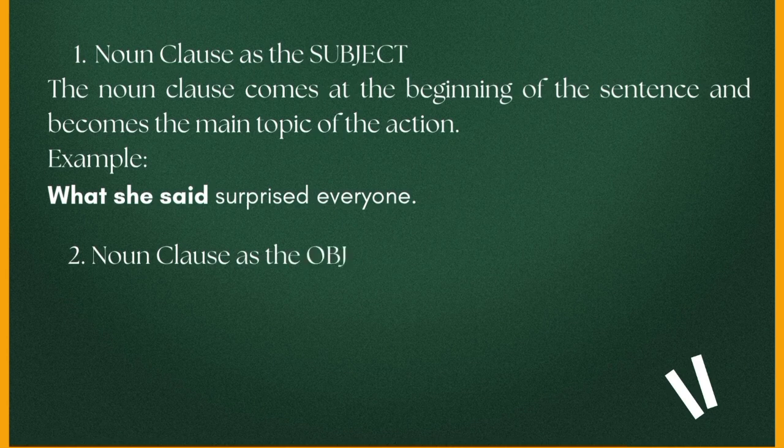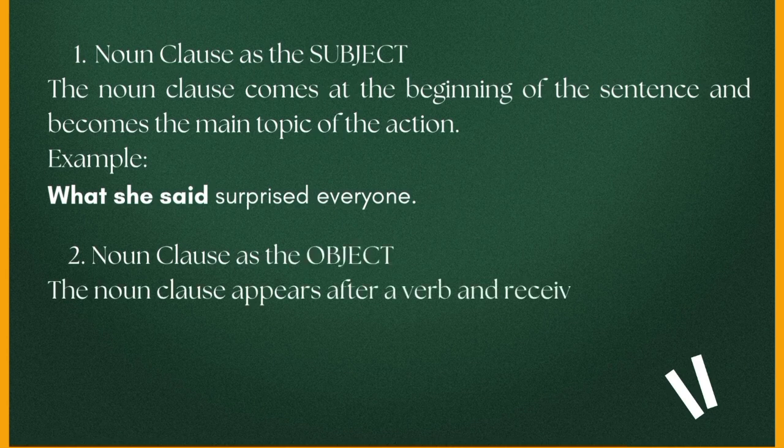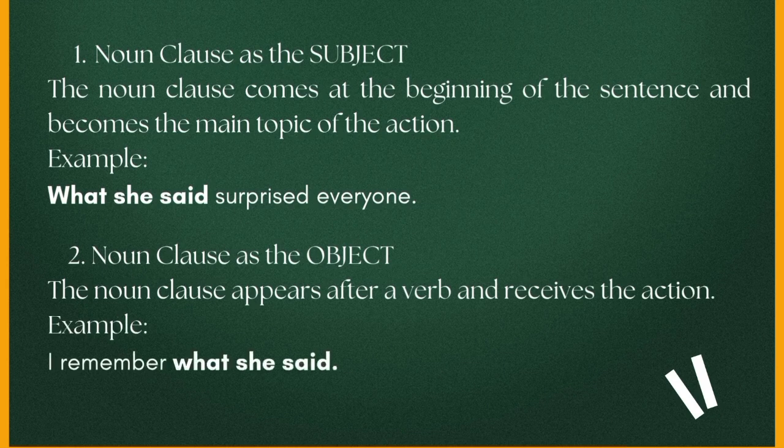Second is noun clause as the object. The noun clause appears after a verb and receives the action. For example, in the sentence "I remember what she said," what she said is a noun clause because it receives the verb remember, so it is the object.